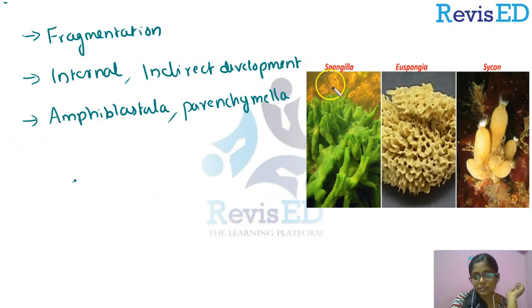And look, this is an example for sponge, which is known as Spongilla, and another example is Euspongia. See, and another example is Scypha, right? So these are the examples for sponges, and that's all about the general features of this phylum. But we have to study the water canal system in sponges because it is a special system found in this category, and that we will discuss in the next class.